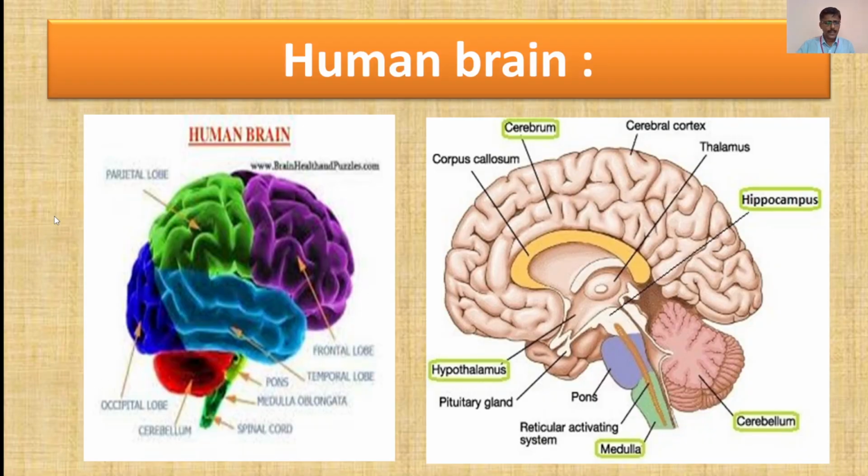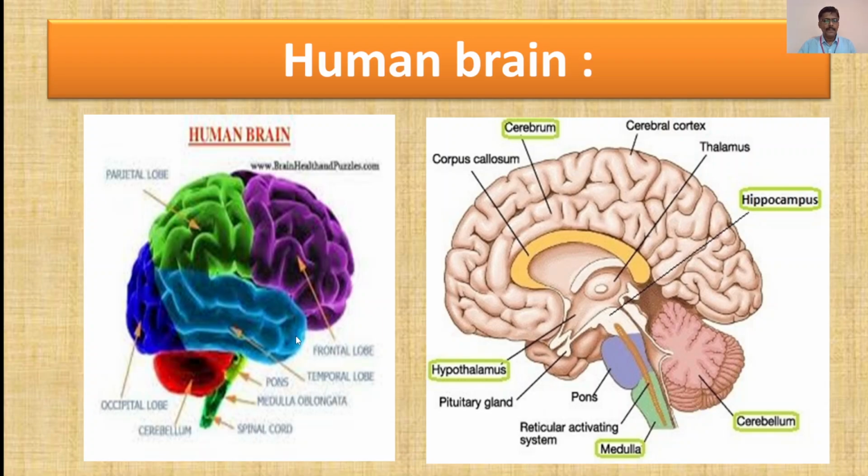We will see in detail the human brain. The human brain, as described in these two diagrams, is divided into parts, and these parts are colored in various colors. Now this is the frontal lobe, this is the temporal lobe, and the region above is the parietal lobe, this is the occipital lobe, this is the cerebellum, this is the pons, this is the medulla oblongata, and this is the spinal cord.